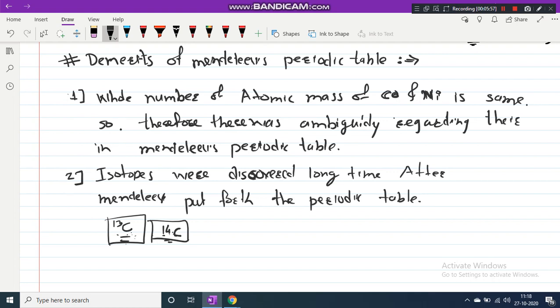So next, the third demerit: when the elements are arranged in increasing order of atomic masses, the rise in atomic mass does not appear to be uniform. That is not a problem of Mendeleev, because the masses are not uniform.